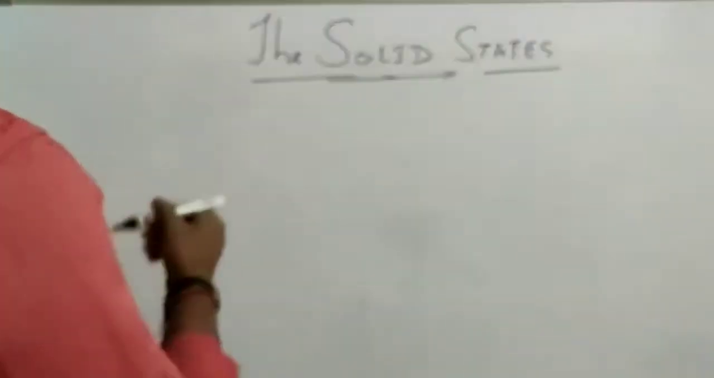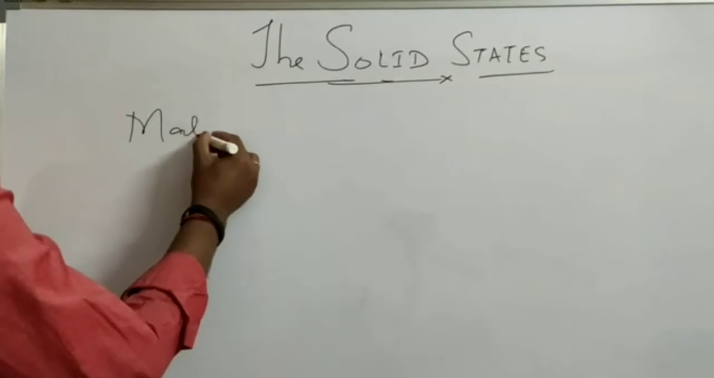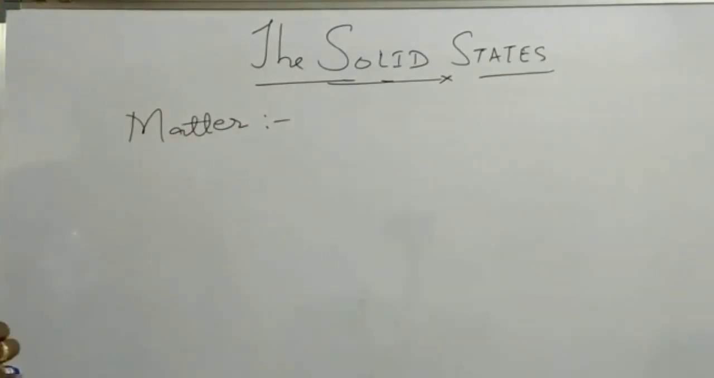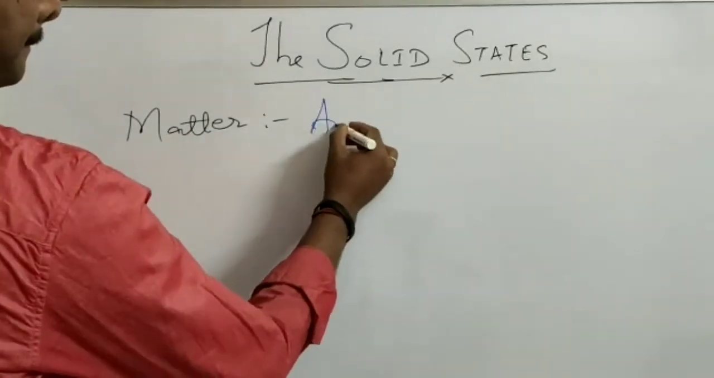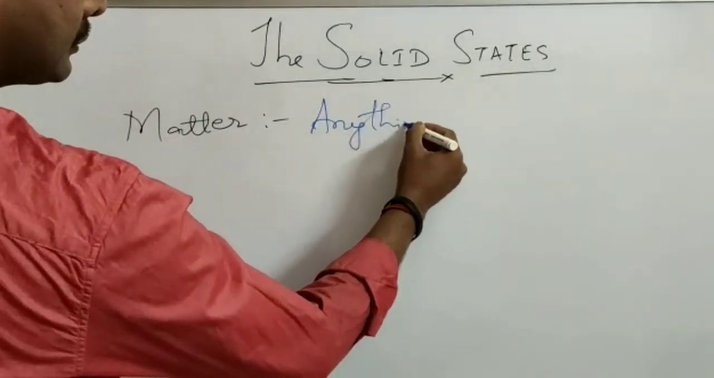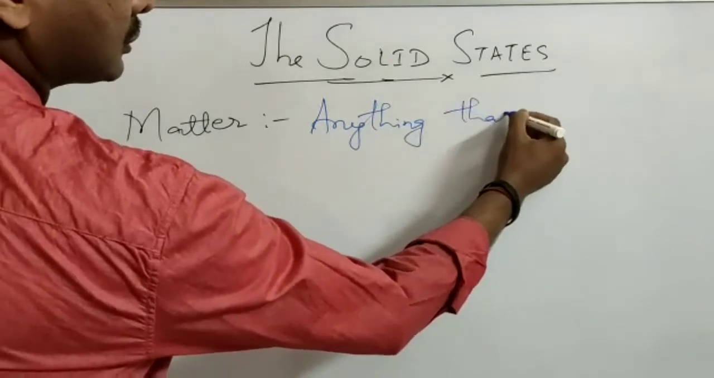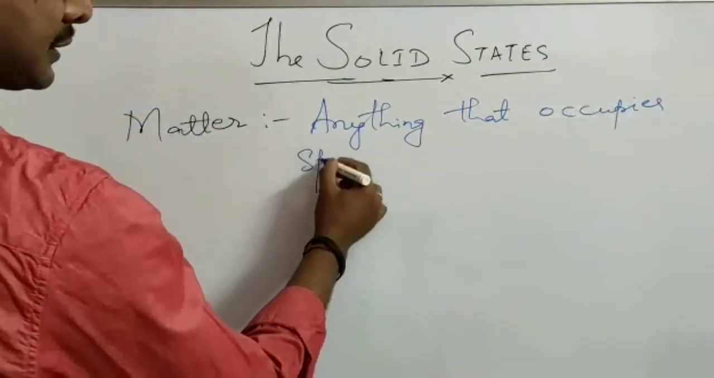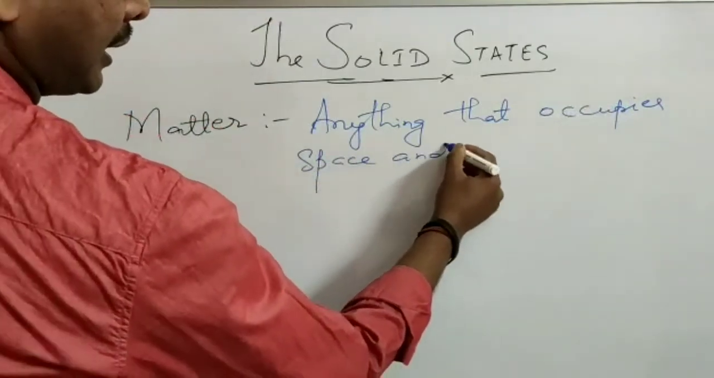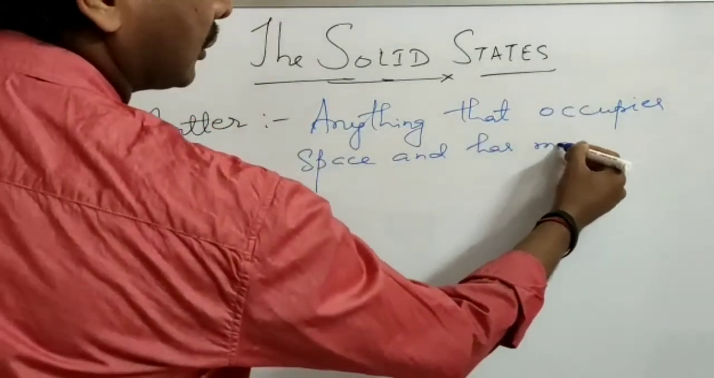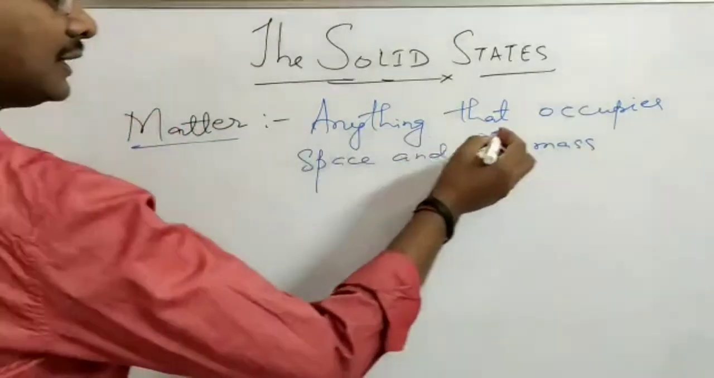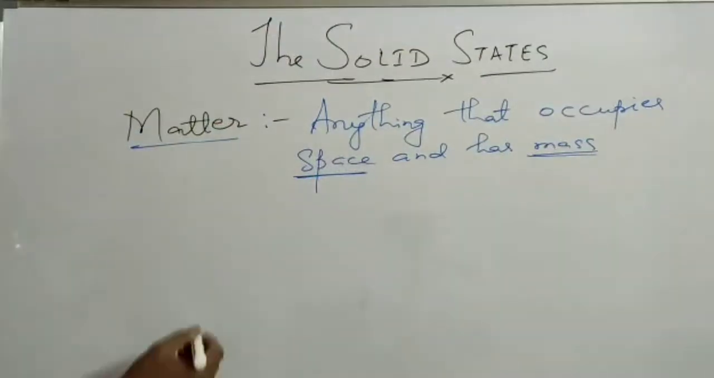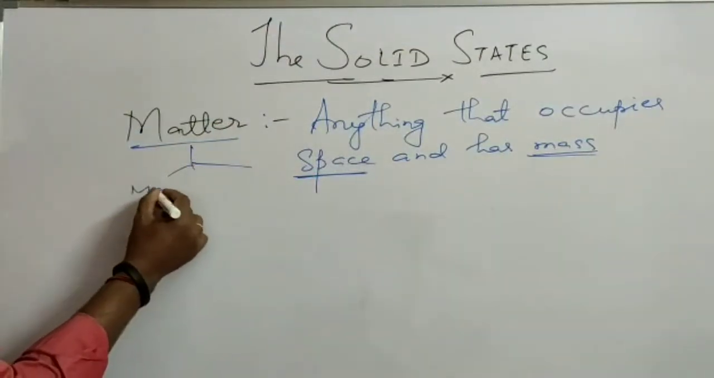So first we will know what is matter. Matter is anything that occupies space and has mass. So matter must have mass as well as volume.